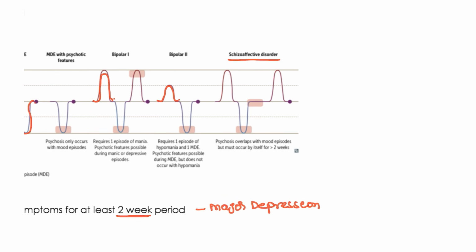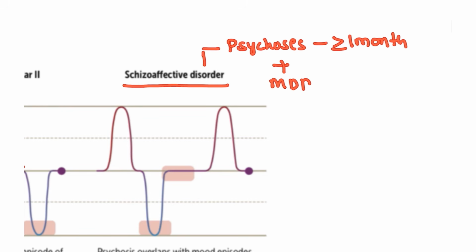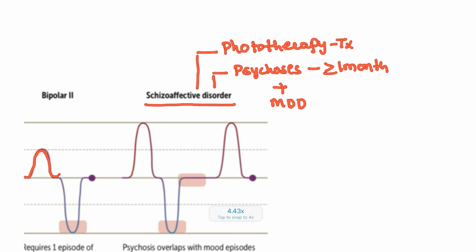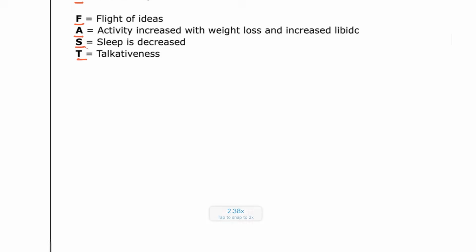Next, we also have schizoaffective disorder. Schizoaffective disorder is presented with psychosis. The patient is suffering from psychosis for more than or equal to 1 month with major depressive disorder. The specific thing that you have to remember for this patient is that we are going to give phototherapy. Remember the phototherapy that we give for newborns who suffer from jaundice, right? So for these patients also we can give phototherapy as a treatment. Next, there are so many other definitions also that you have to remember.